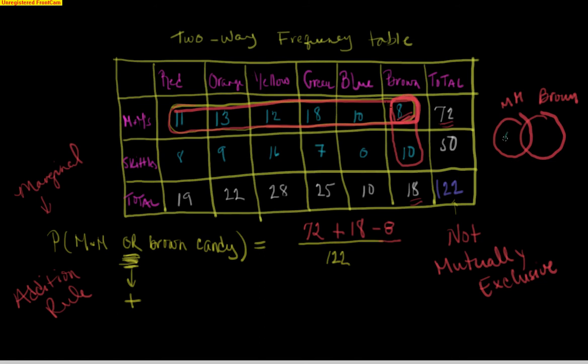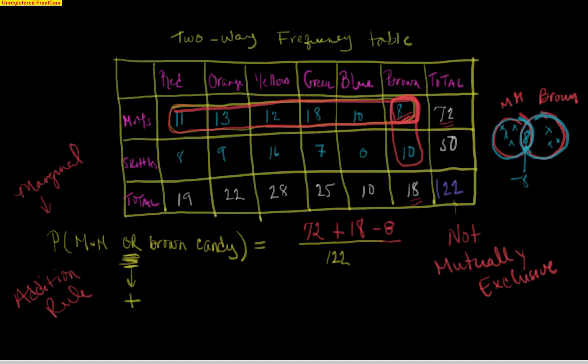So over here would be your non-brown M&Ms, all the other colors, your orange M&Ms, your red M&Ms. Over here would be your brown non-M&Ms. These would be like your brown Skittles. But these 8 right in here, those are your brown M&Ms, and that's why they get counted twice. They get counted once when you're adding up your M&Ms, and then they get counted again when you're adding in your brown candies.